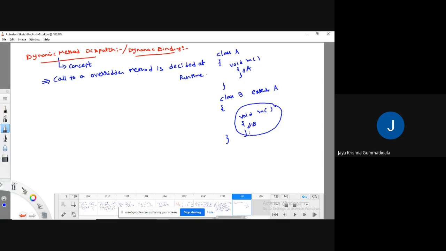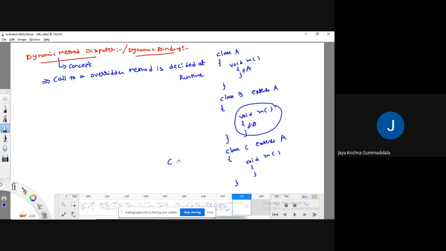So, for example, there is some class C extends class A. Again, I am overriding void m. See here, guys, observe carefully.